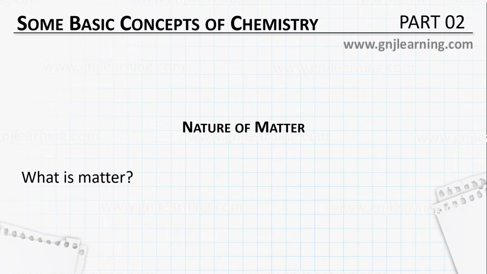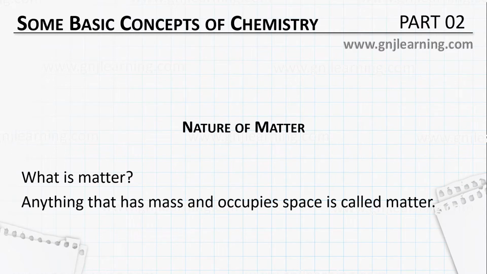What is matter? Anything that you see around you, that has mass and occupies space, can be called matter. If you look around, you will see that there are a lot of things around you, and they all have mass and occupy space. So can you name something that is not matter?